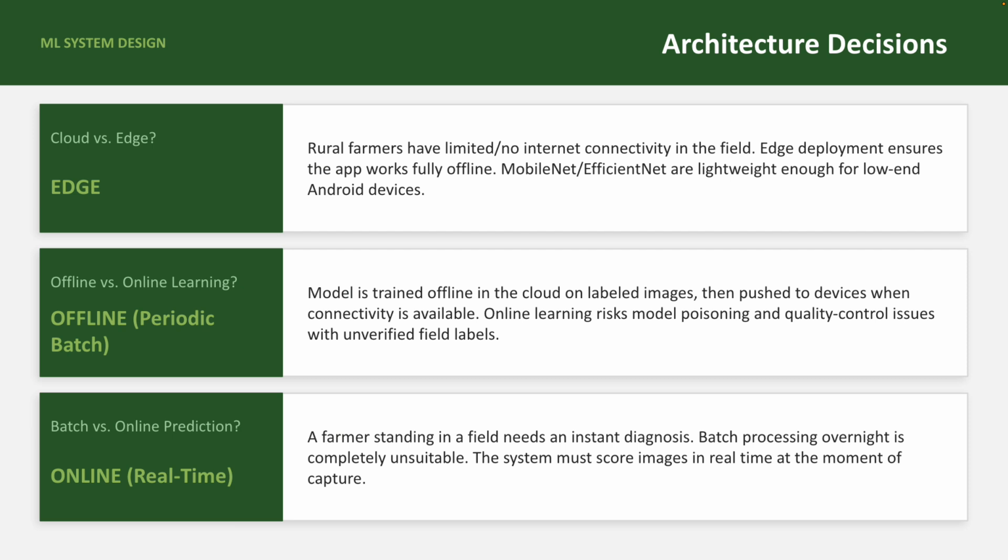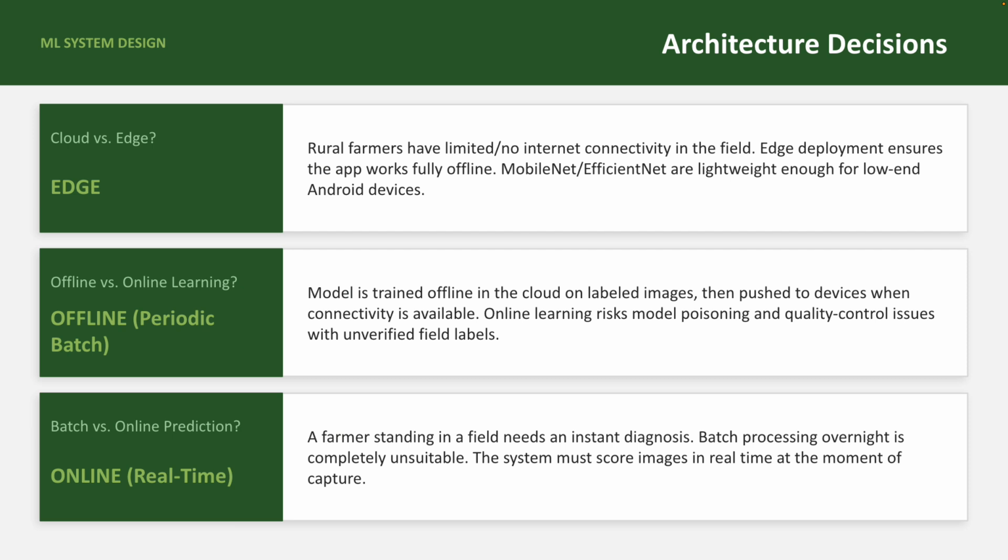Second, offline versus online learning. I would use offline batch training, where the model is periodically retrained in the cloud on newly collected and labeled field images, and then the updated model is pushed to devices when connectivity is available. Full online learning on devices is not appropriate here because individual farmers would not generate enough data to meaningfully update a model, and quality controlling field-collected labels in real time would be extremely difficult.